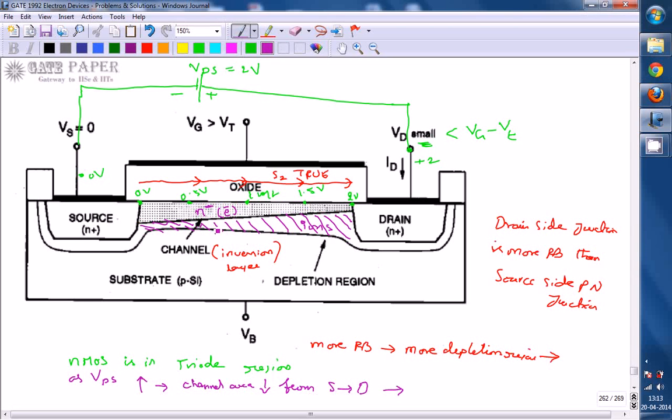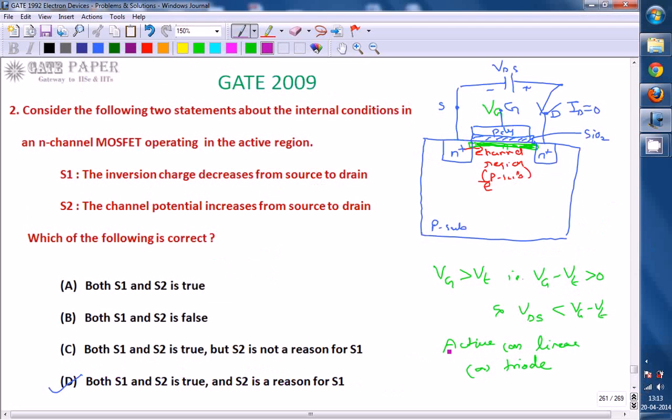That implies the inversion charge decreases from source to drain. This is the source side inversion charge, this is the drain side inversion charge, which is going to be reducing. So this is related to statement 1. So statement 1 is also true, and statement 2 is a reason for statement 1. Both are interrelated. This is related to the linear region. Both statements are true and statement 2 is a reason for statement 1. So the right option for this question is D.